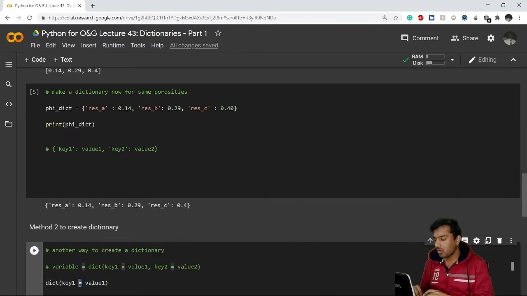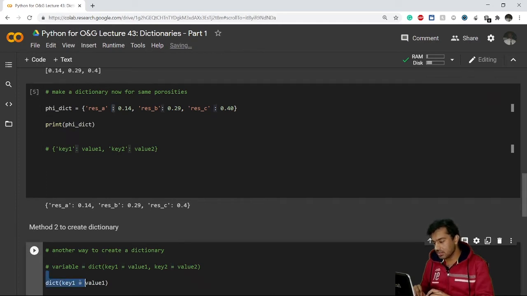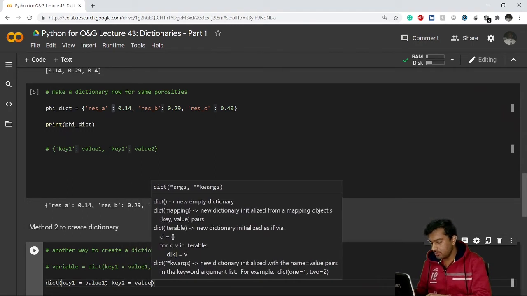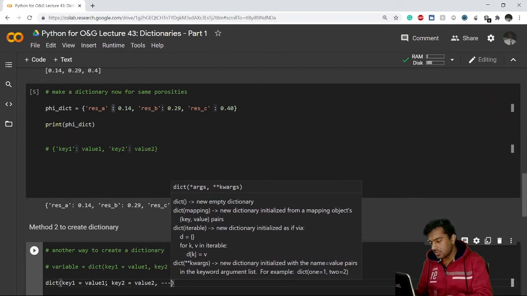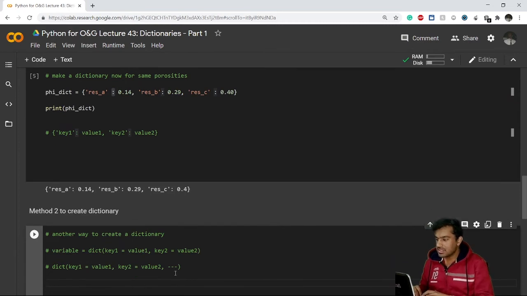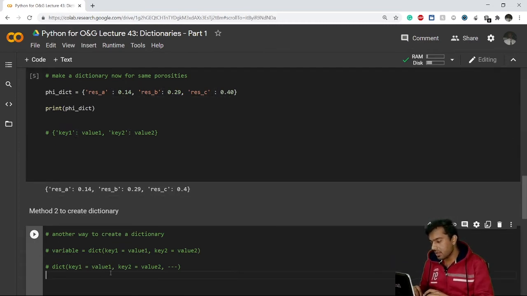Here we are not using colon, just remember, I used to get often confused. In this method we were using colon here, but here we are using equals to sign. So similarly, after comma you go for key 2 and equals to value 2, and we go on further. So this is a second method to create a dictionary. Let us create the same dictionary with the new method.